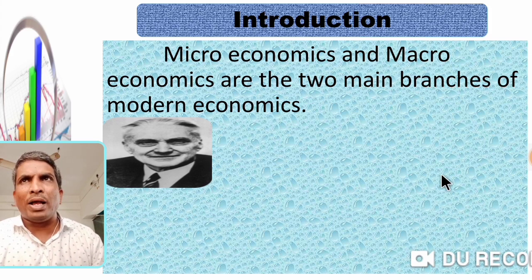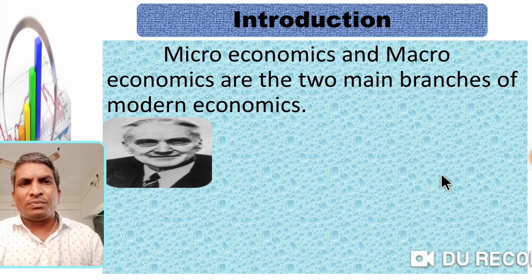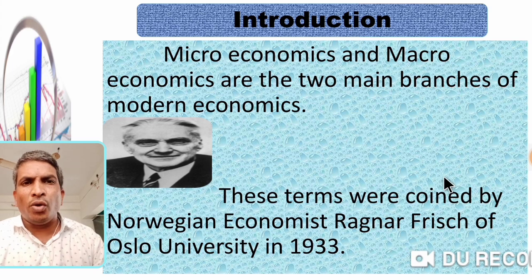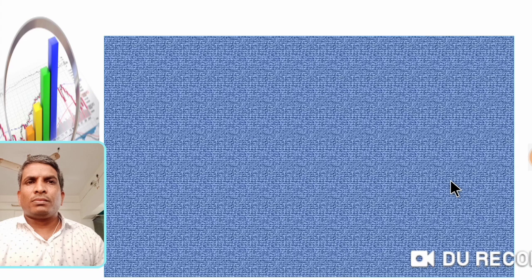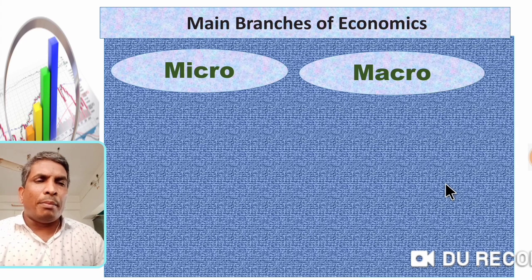The terms microeconomics and macroeconomics were first coined and used by Ragnar Frisch of Oslo University in 1933, and since then they have been adopted by economists all over the world. Main branches of economics: micro and macro.